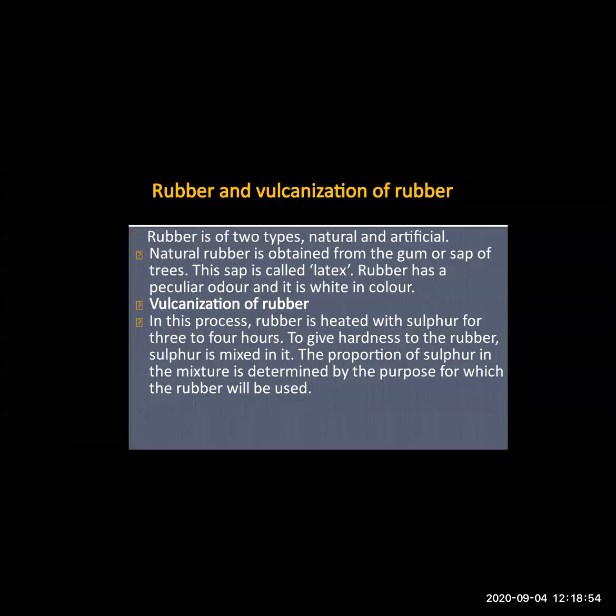Means for whatever purpose the rubber is going to be used, in that proportion the sulfur is mixed with the rubber. Means the quality of rubber you want depends upon the proportion of sulfur put in the mixture of rubber and sulfur, which is heated for 3 to 4 hours.